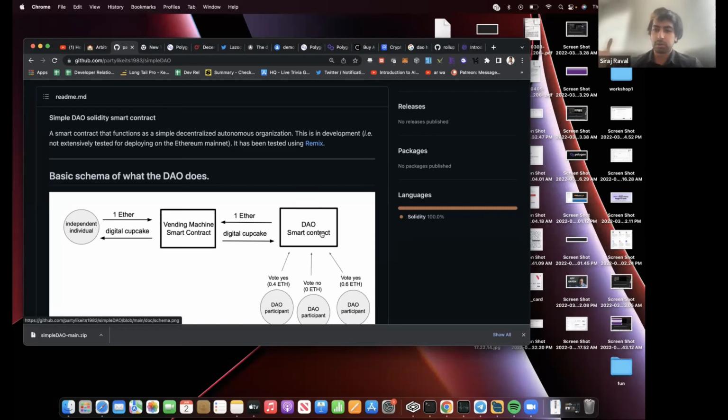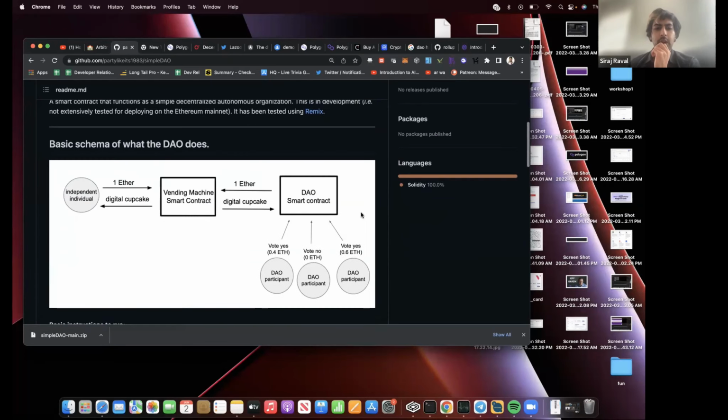This is a very crude, simple example, but we can use that as an abstraction into, well, what else can we purchase together? Perhaps parcels of land in the Amazon rainforest. Perhaps we can save the earth using something like that. Maybe we can share ownership over a ride sharing network or a social network, or there's many different things, but let's start very simple with a digital vending machine.